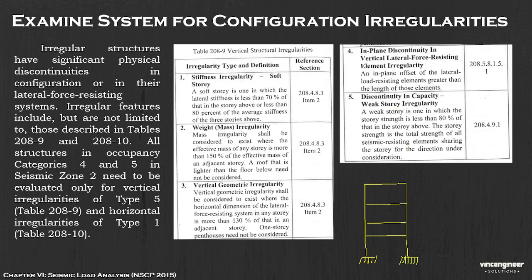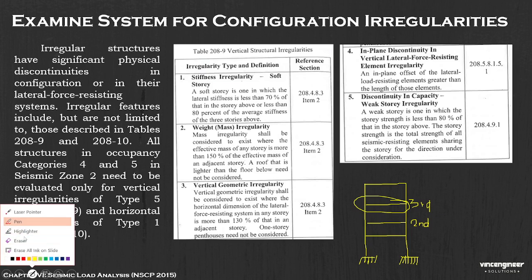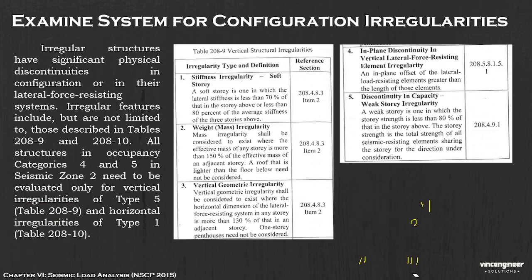So we call it weak story irregularity if the story strength, for example on your second floor, is less than 80% of the story above. So if the strength is less than 80% of the one above, then we have a weak story irregularity. Okay, the story strength is the total strength of all seismic resisting elements sharing the story for the direction under consideration. Sige,